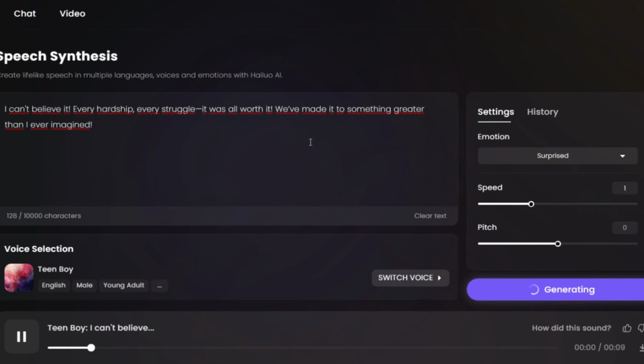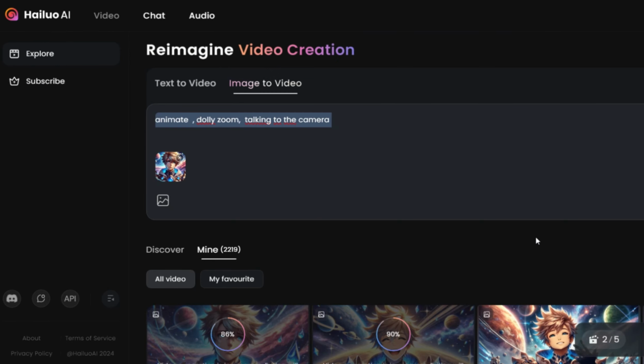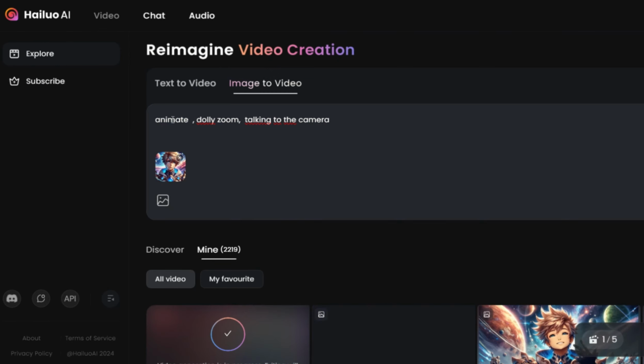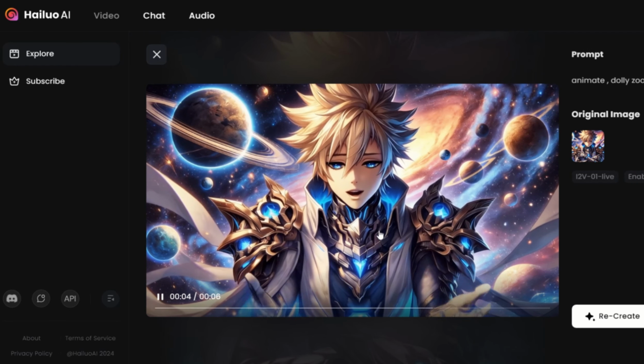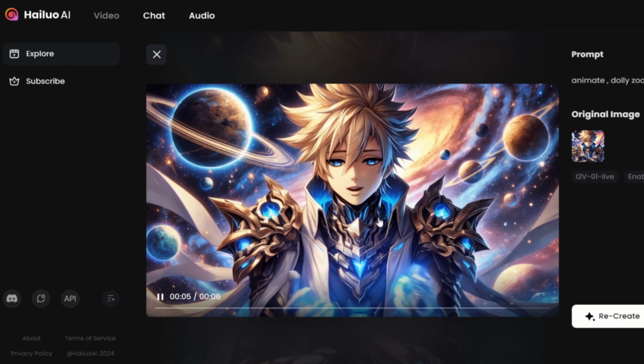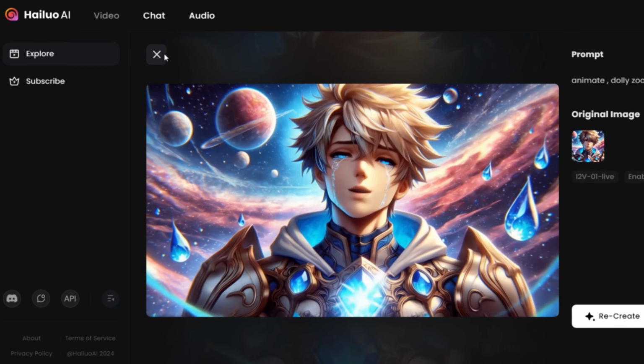For that, we are going to download the images from ChatGPT, and then transfer them to PNG, and then go to Hailuoai, video generator, and then do image to video, and let's see what comes out. So what we are going to do is just upload the images, and then add a simple prompt, and click generate. So as you can see, I have done this before.